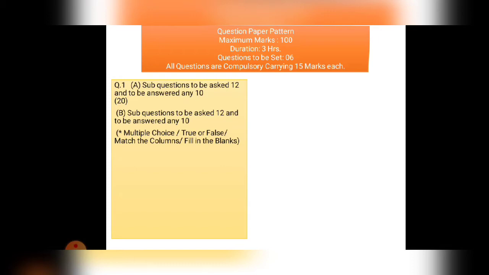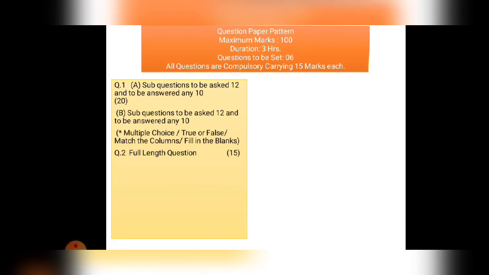For example, if in question number 1A the paper setter has given MCQ, then in question number 1B the paper setter will give true or false. Understood? Or MCQ and match the pair, meaning they can give any 2 objective types. What you have to do is attempt any 10 out of the 12 objectives. Clear? And question number 1 will carry 20 marks.